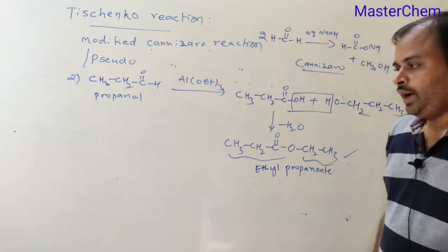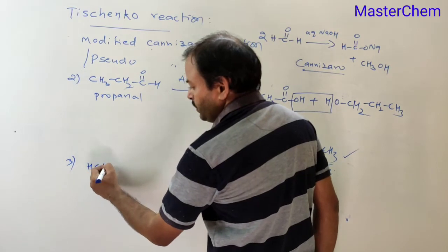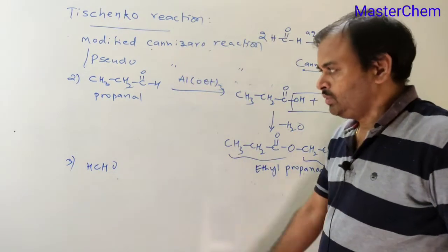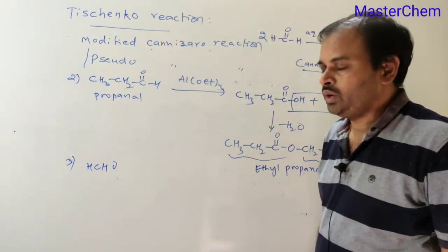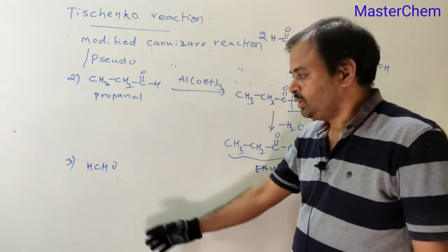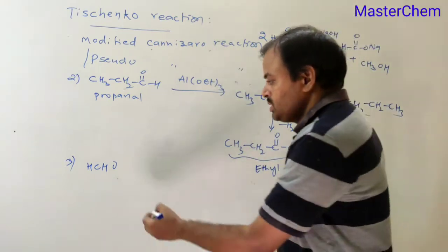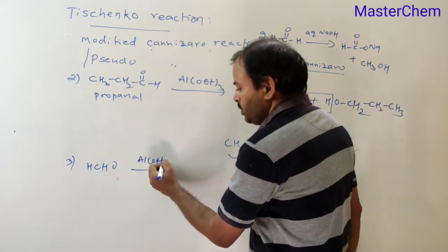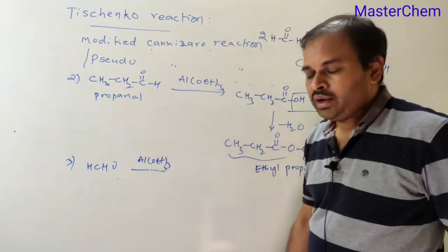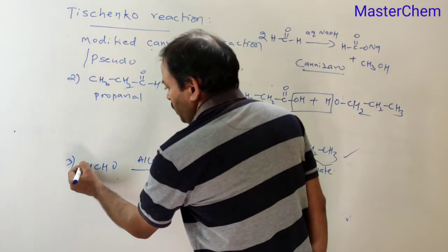Take one more example, third, that is HCHO. Here there is no limitation whether it has alpha hydrogen atoms or not. Actually, formaldehyde undergoes the Cannizzaro reaction in presence of aqueous NaOH, but here with AlOEt3, aldehyde compounds with or without alpha hydrogen atoms can undergo this.